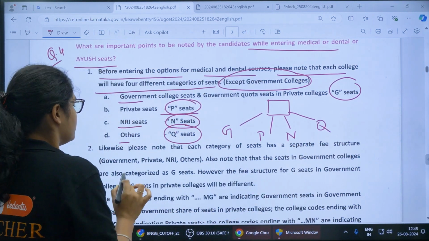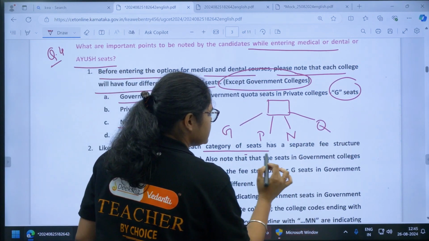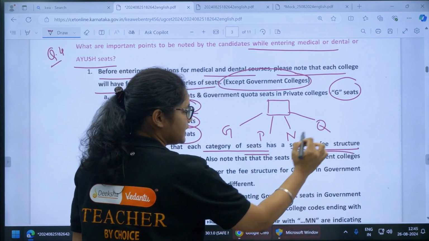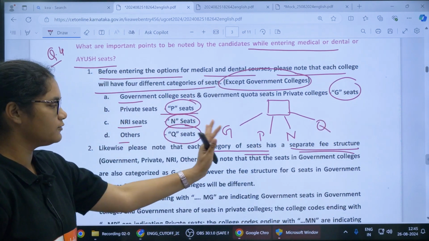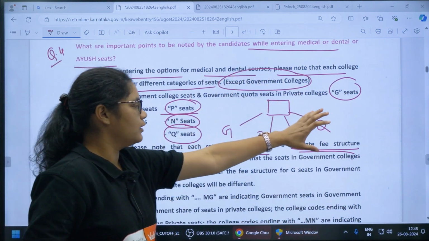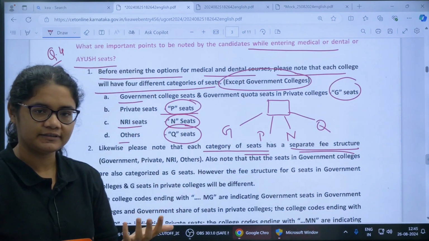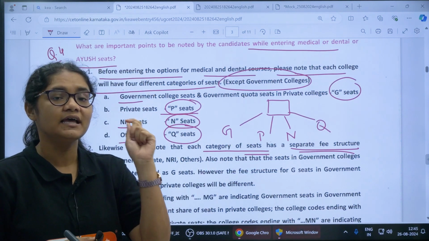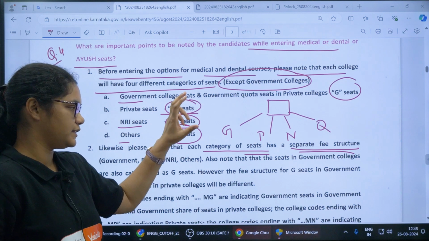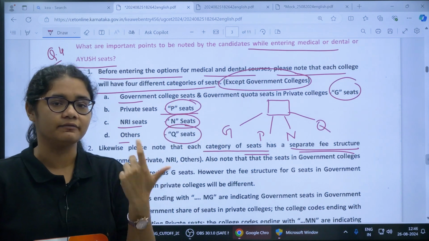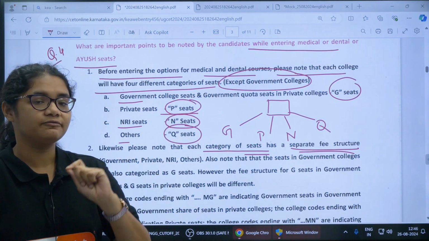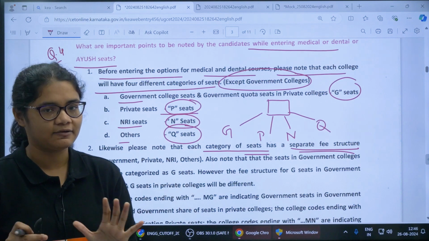Likewise, please note that each category of seats has a separate fee structure. The fees are different for all the 4 categories. So Q, N, P and G will have different fee structures. Whenever you are entering the options, check which category that college comes under, what the fees of that category are, and whether you are able to pay that fee or not.